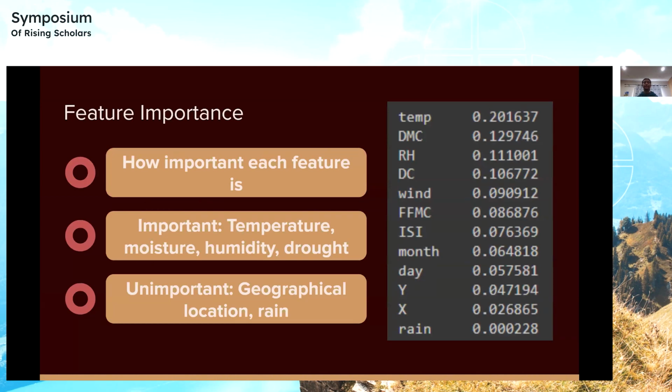So using random forests, we can generate a feature importance list, which basically tells us how important each feature is to finding the final result. So we can see from the importance list, which gives percentages, that the temperature, the Duff moisture code, the relative humidity, and the drought codes are the four most important factors in determining the spread of a fire. The most unimportant factors were the geographic location of the fire in the park, as well as the amount of rain produced. This might seem a little counterintuitive, but it's important to remember that most fires happened during the summer months, which were very dry, and therefore there was not a lot of rain.